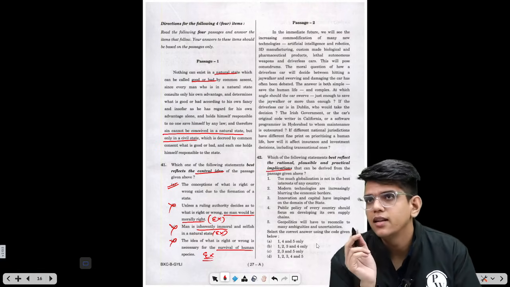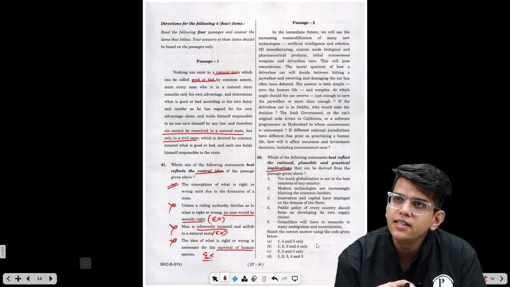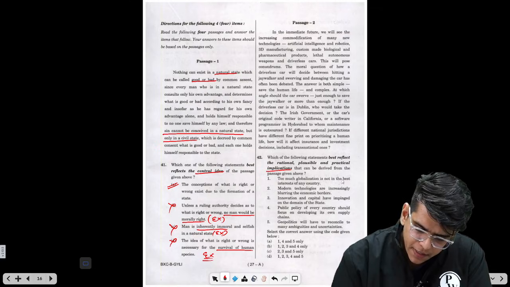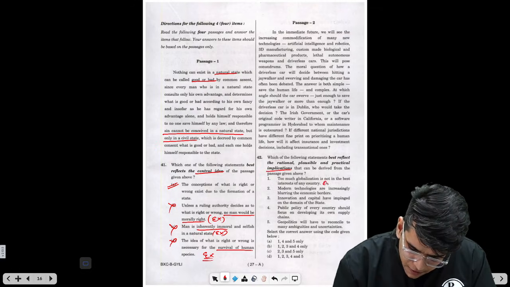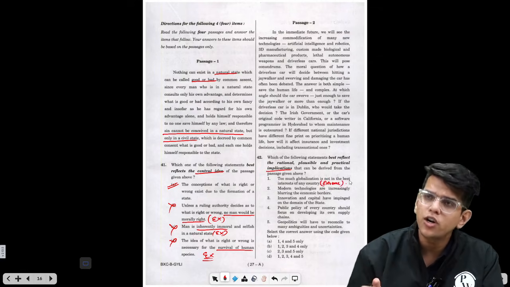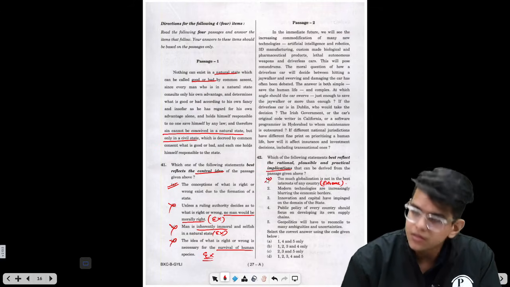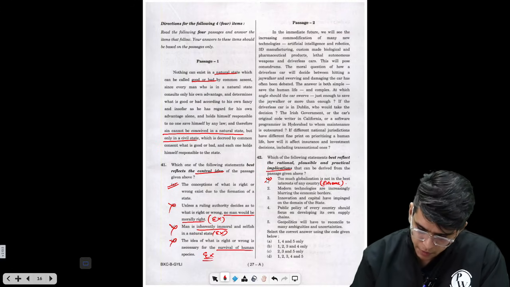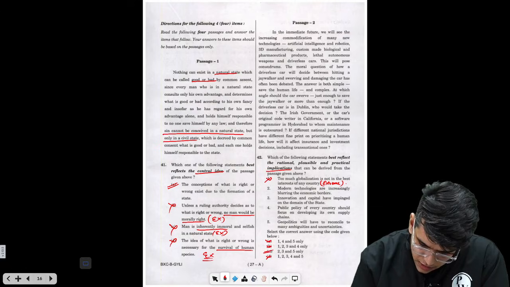See, let me give you a trick. Find the extreme statement. I haven't read the reading comprehension yet, right? Too much globalization is not in the best interest of any country. Now this is an extreme statement. Even after reading the complete passage, you will find this is an extreme statement which is not supported by the passage. So this is a wrong statement, right? You can check from the passage. So because of this, option A is gone, option B is gone, option D is gone. The answer is option C.